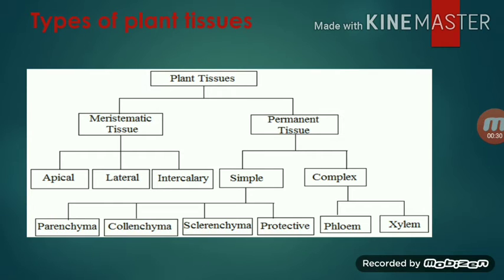Permanent tissue is also divided into two parts, that is simple permanent tissue and complex permanent tissue. Simple permanent tissue consists of parenchyma, sclerenchyma and collenchyma. Complex permanent tissues are phloem and xylem. We are going to discuss in detail all types of plant tissues.